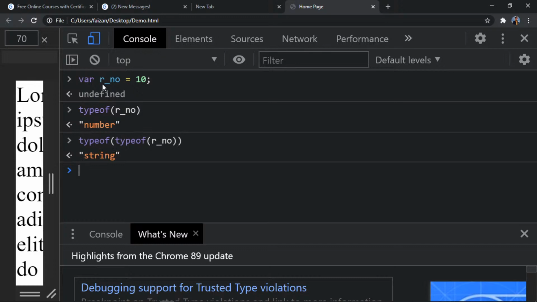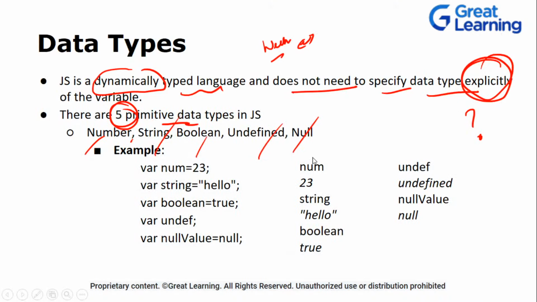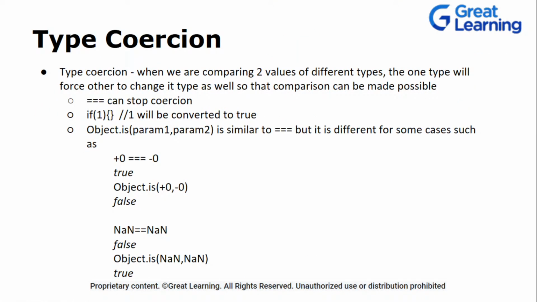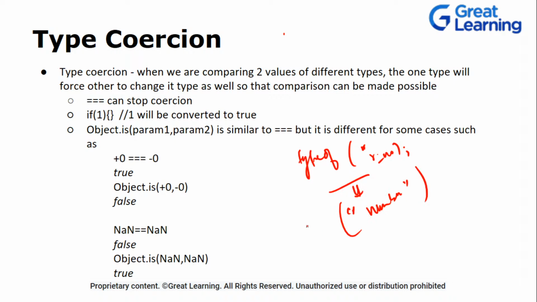Now, why is this happening? Let me go back to my slide deck. This is happening because if you see the type of number, our roll number, it returned a string, right? It returned this thing, number, in double quotes. Now if I'm doing a type of this, what does this mean? This is a string. Got the point? Is this clear? Why it returned a string?